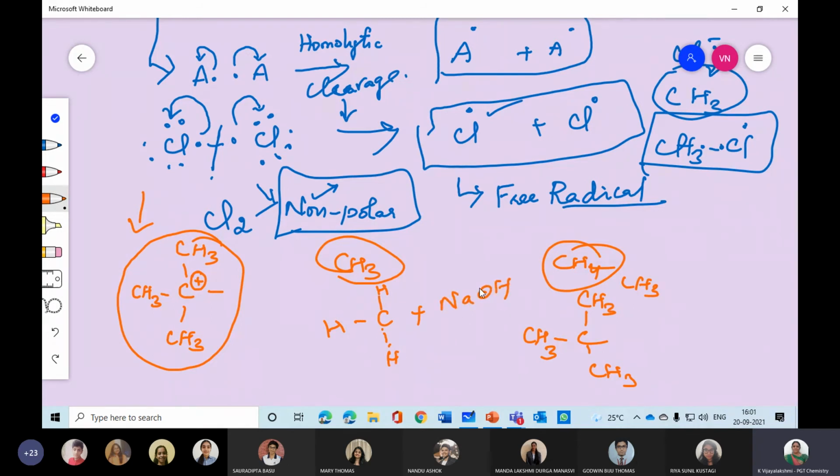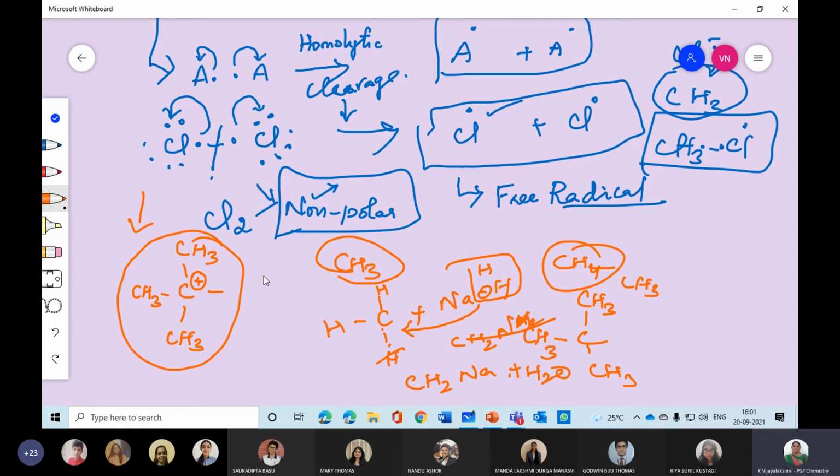Now, what happened to this NaOH? It will go and attack any side of the hydrogen, and it will join with the hydrogen. It will become a water molecule. So in this place, CH2, NH2, Na will join, CH2Na, plus H2O will be remaining out.